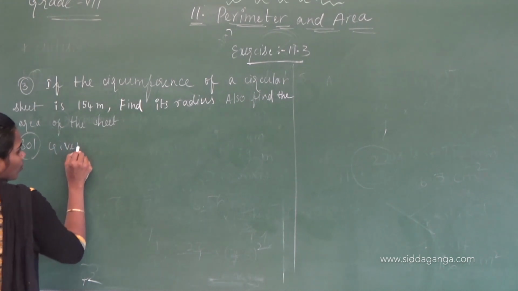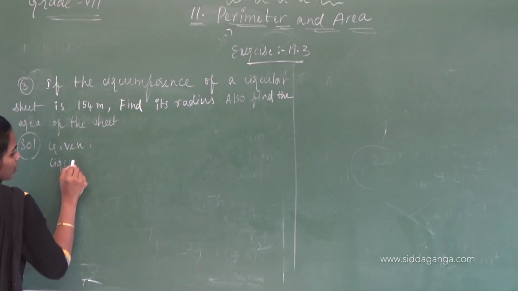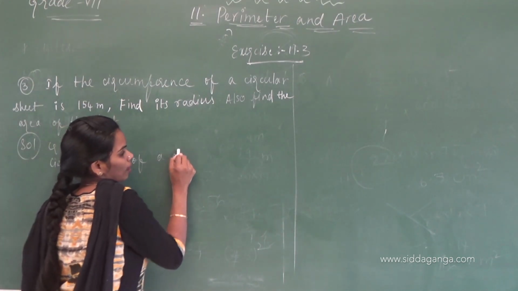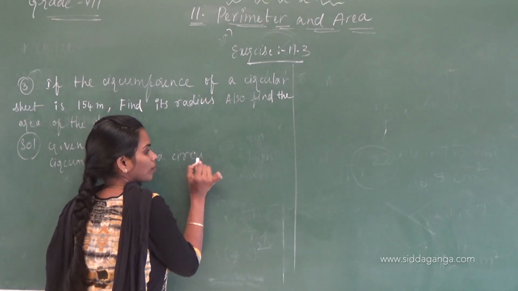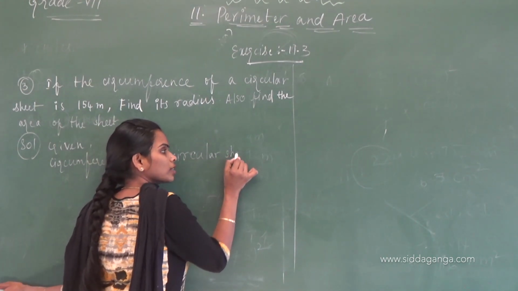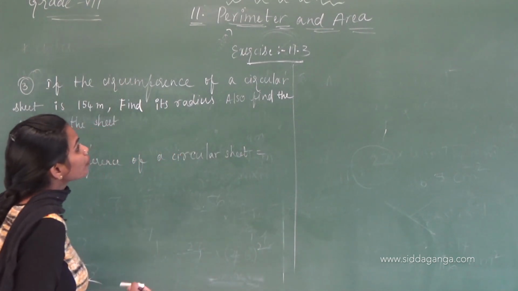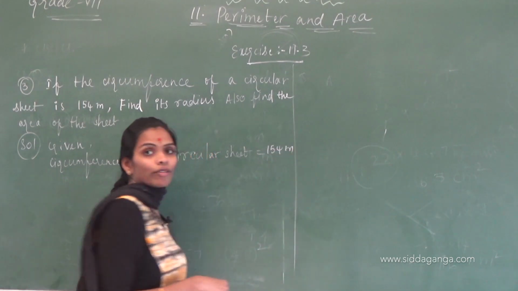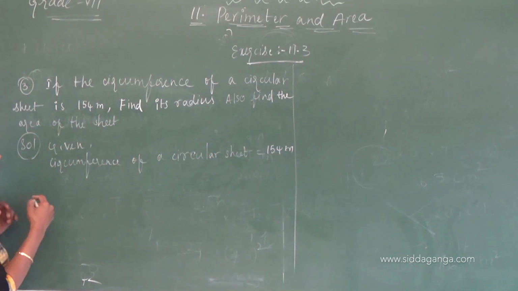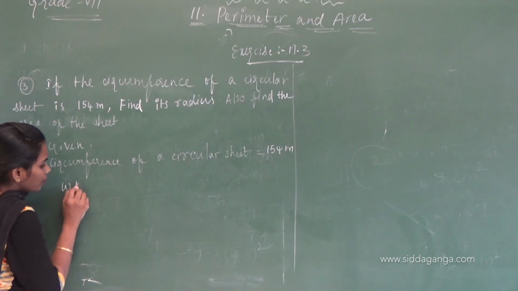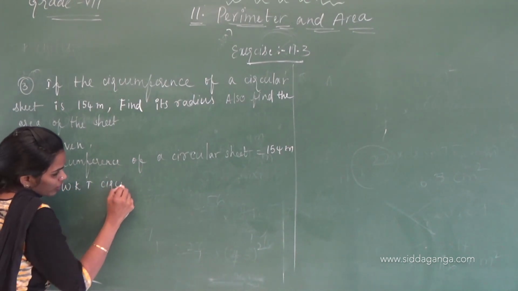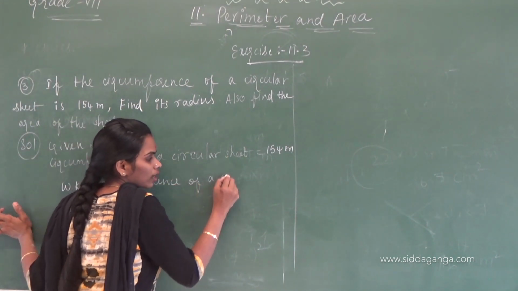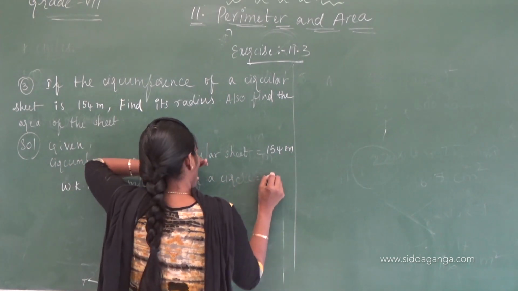Given the circumference of a circular sheet equals 154 meters, okay? And then we know that the circumference of a circle is equal to 2 pi r.